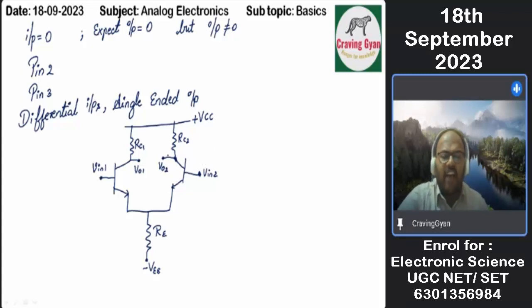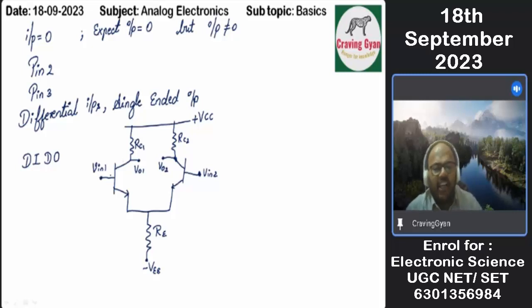See, we will be having two inputs. What are the two inputs? V in 1 and V in 2 are the two inputs. What are the outputs? V01 and V02 are the two outputs. This is a differential input and differential output. Right? Next configuration is, see,